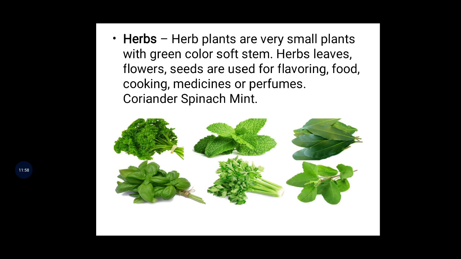See here, these are the herbs. There are coriander leaves, mint, yes or no? And there is tulsi also in that. See, tulsi is also there. These are all different types of herbs. We are using them in our day-to-day life. Clear, children? All of you understood now?